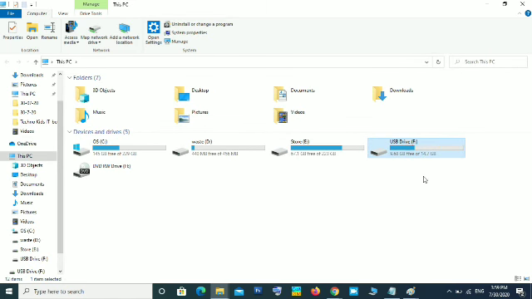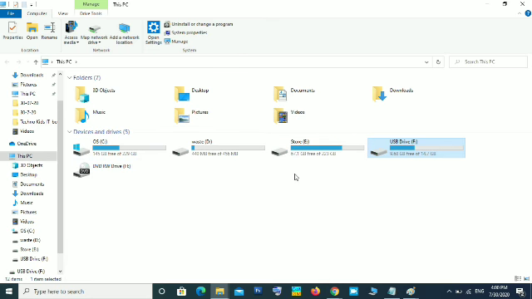Then this is a pen drive, USB drive. It is written there, USB drive. When I remove the USB drive, this will disappear. And here you can see another icon, a picture of a CD. So this is the CD drive. If any CD is inside that, it will display the details of that CD also. So these are the storage locations in a computer. This may be different for different computers. This is the setting in my computer. Your computer may have a different number of drives and different names for those drives. Whatever the name, no problem. It is the place where your saved file is stored.